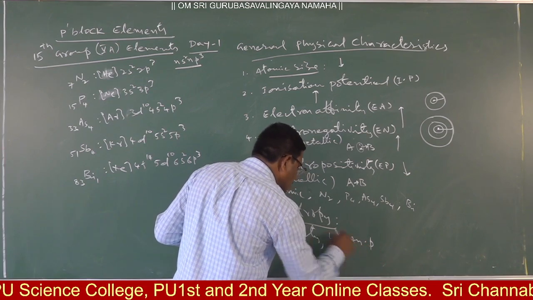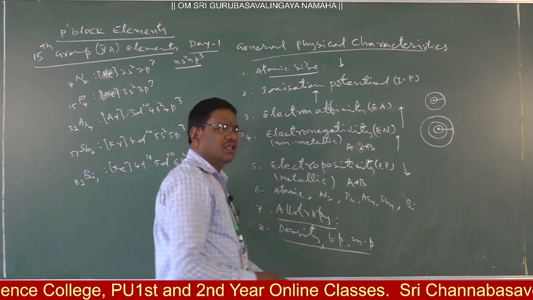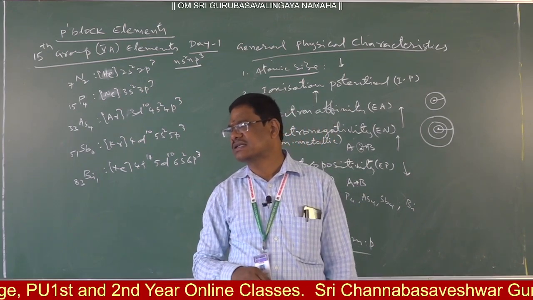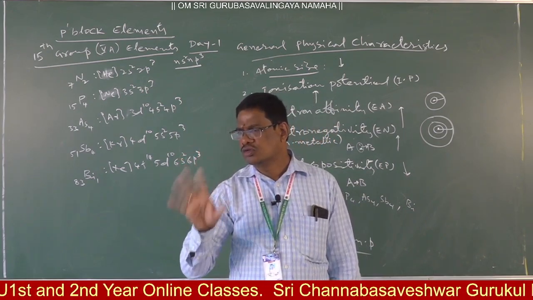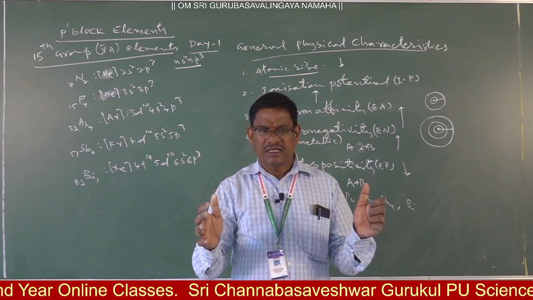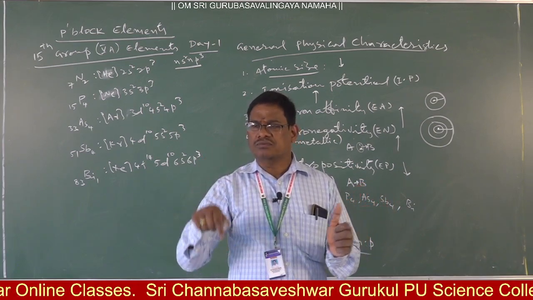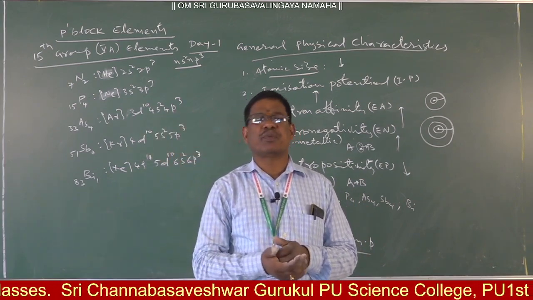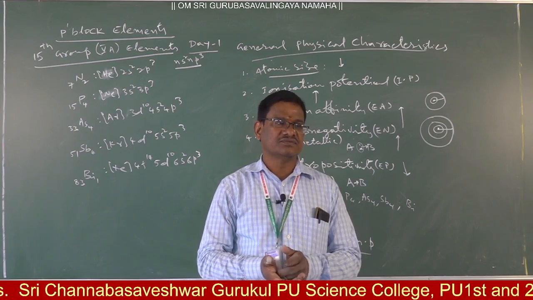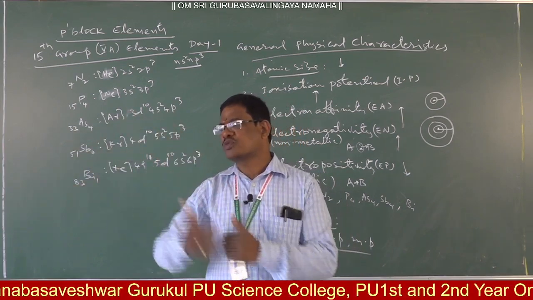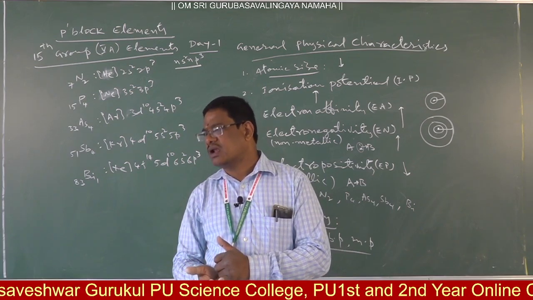As we move down the group, size increases. Whenever size increases, the space provided per atom to interact with the neighboring atom increases. Bigger size provides more space to interact with the neighbor atom.